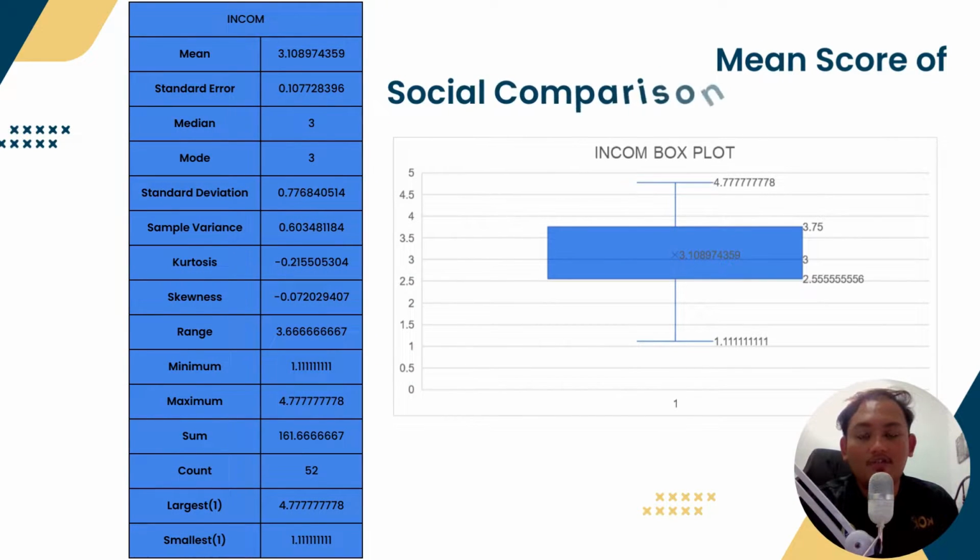So next, for the descriptive statistics and also the box plot of the income, we get the mean of 3.11, and the standard error is 0.11. The median is 3, mode is 3. The largest is 4.978, and the smallest is 1.11. So as you can see in the box plot, there are no outliers in this category.